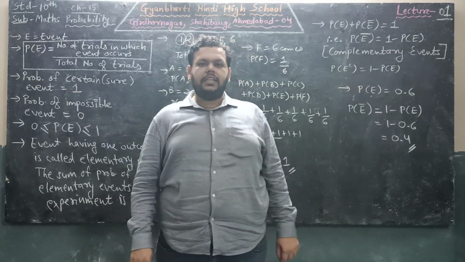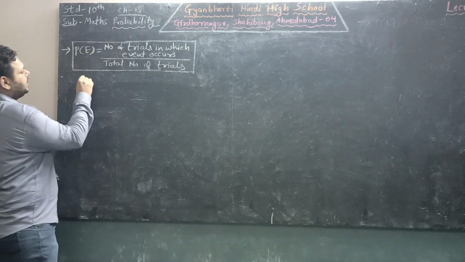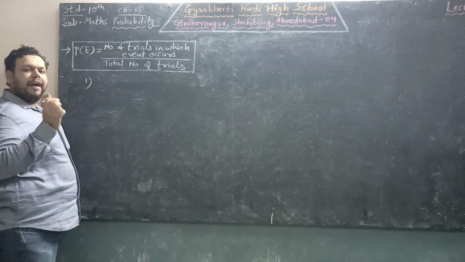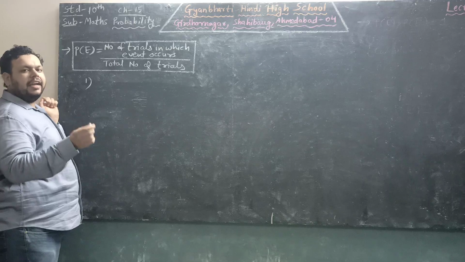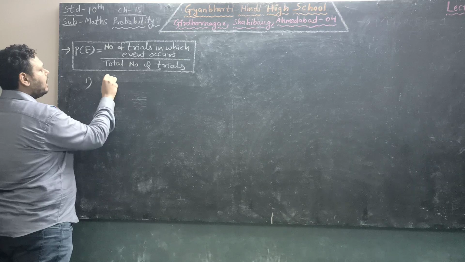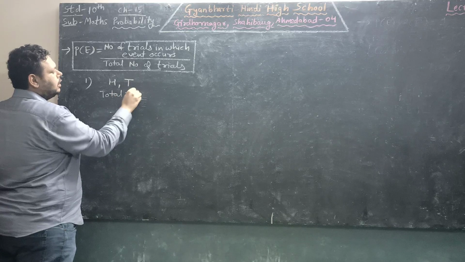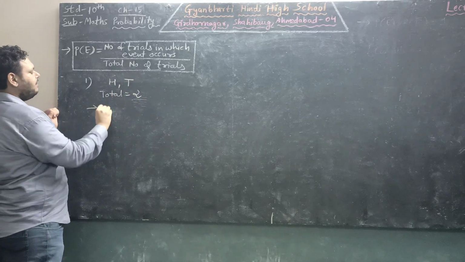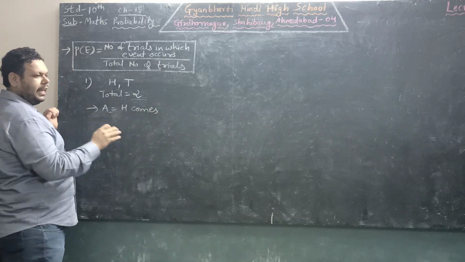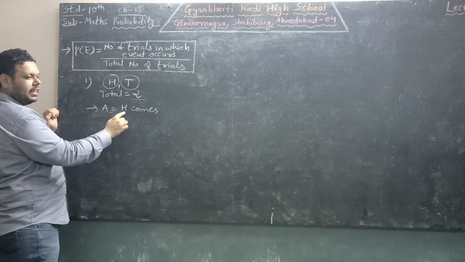Now we will continue with the sums. Moving forward to question number 1. The first example of your book says: if we toss a coin, find the probability of getting head and that of tails. We know that if we toss a coin, the total outcomes will be head and tail. So total outcomes are 2. If we toss a coin, we either get a head or a tail. So our first event is head comes.